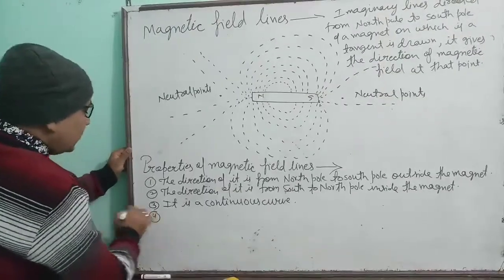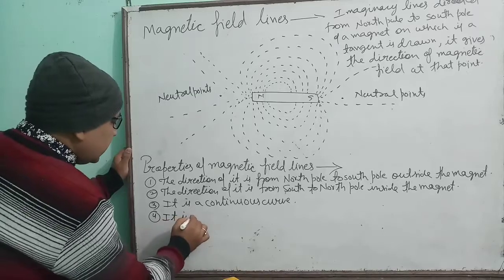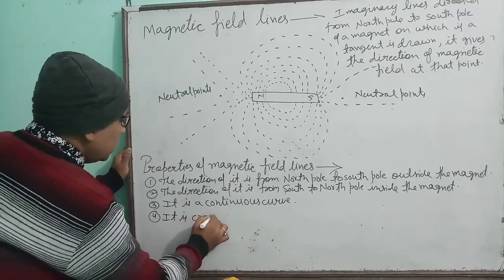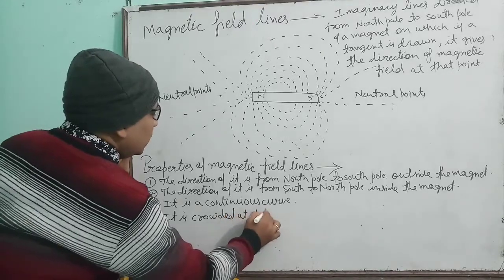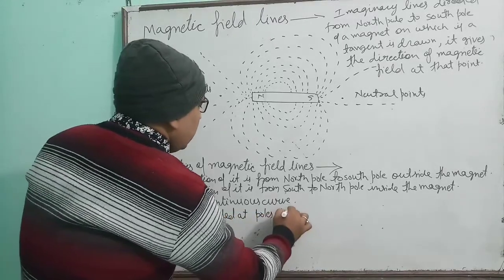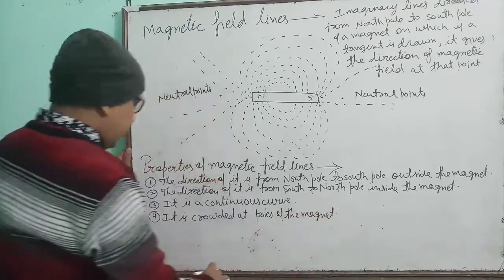Okay. Fourth, we are watching that it is crowded at poles of the magnet.